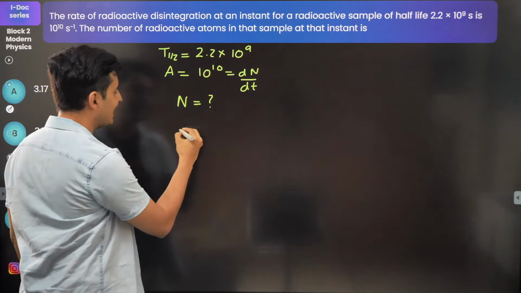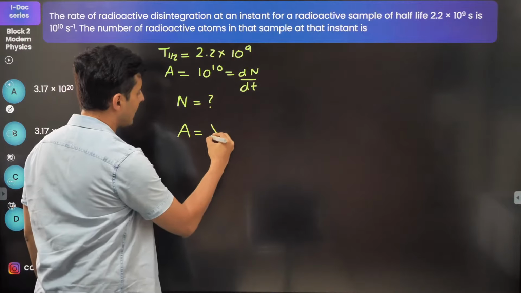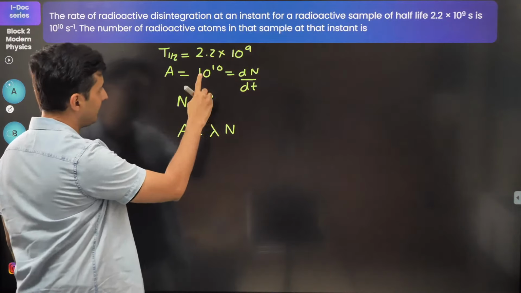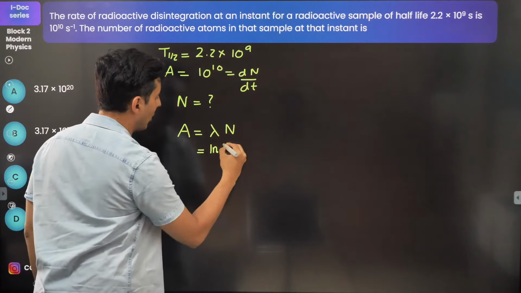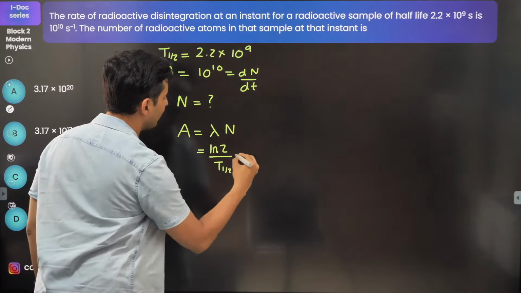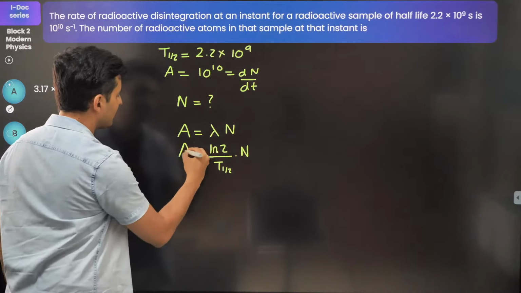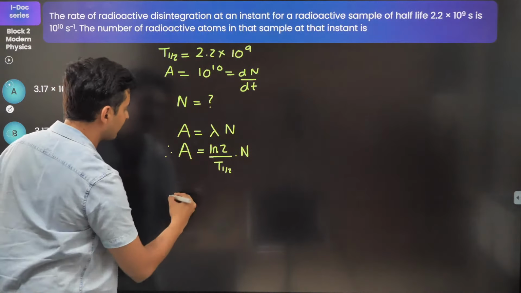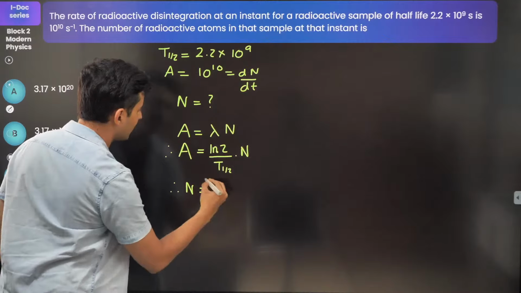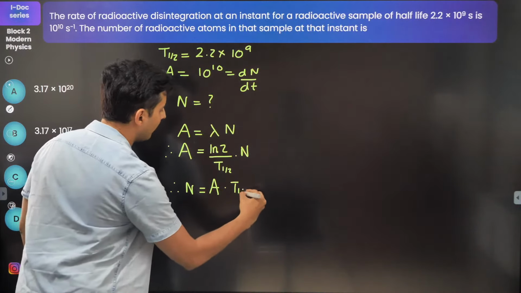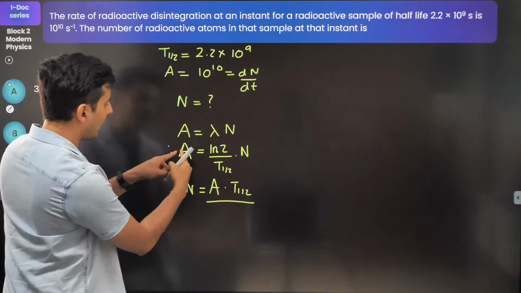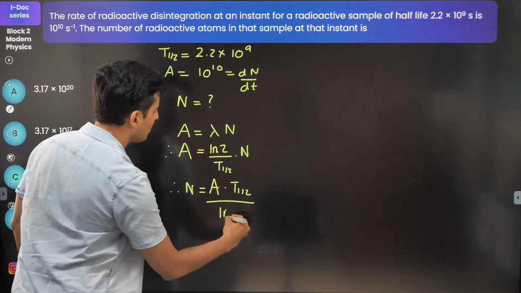So basically our activity is lambda into N. Half-life is given, lambda isn't given. So I can write this as log of 2 divided by half-life into N, and this is your activity. Now let's rearrange it. Therefore N is equal to A into T half divided by log of 2.